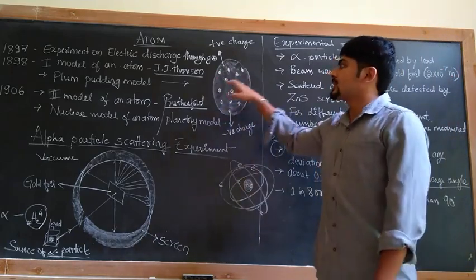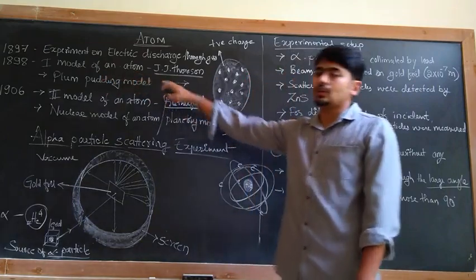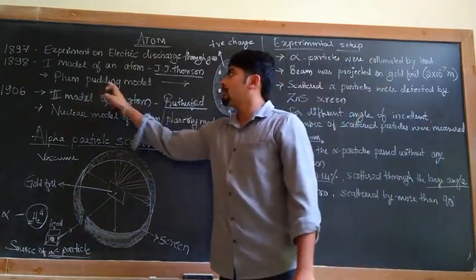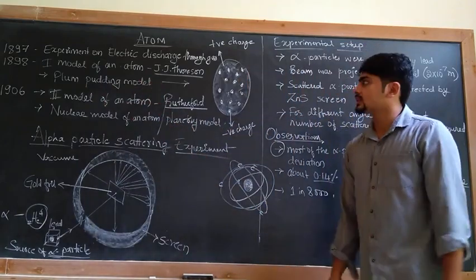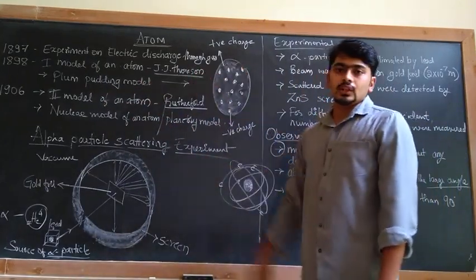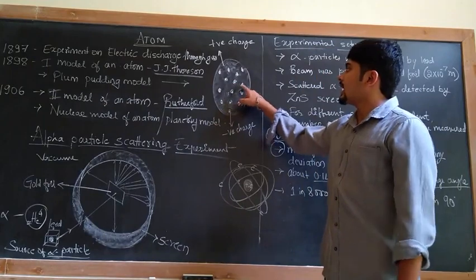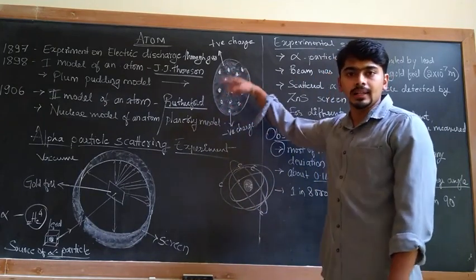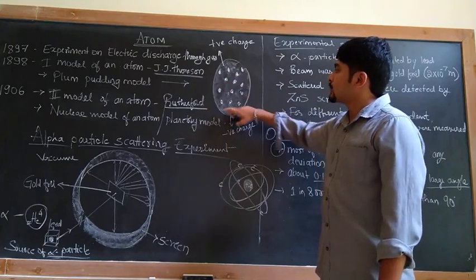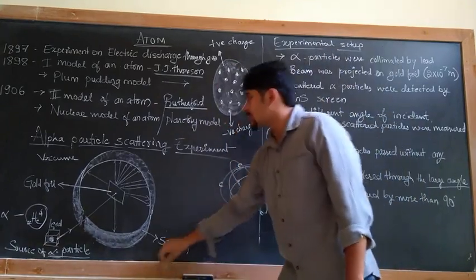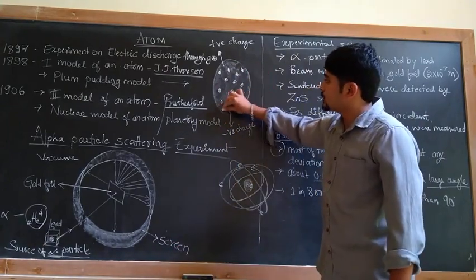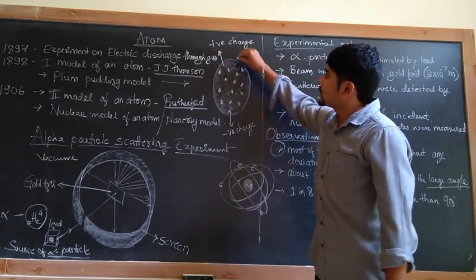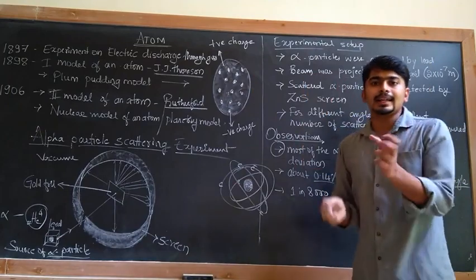He gave the first model of the atom, and he called that model the plum pudding model, because according to J.J. Thomson, the electrons are embedded in the volume of the atom, where the positively charged particles were uniformly distributed throughout the volume. The electrons were embedded in it like seeds distributed in a watermelon.